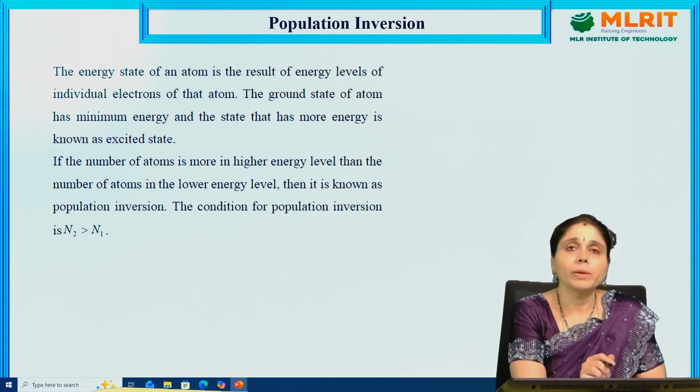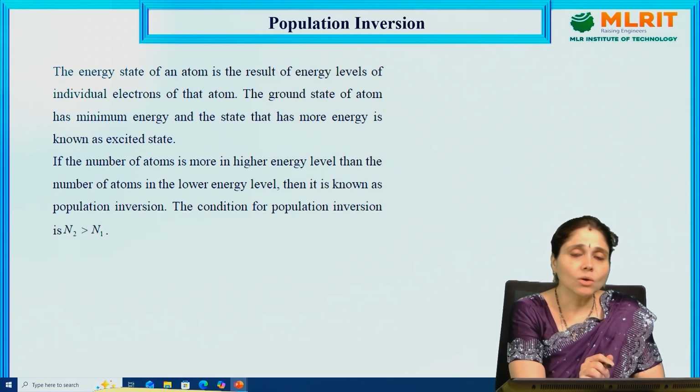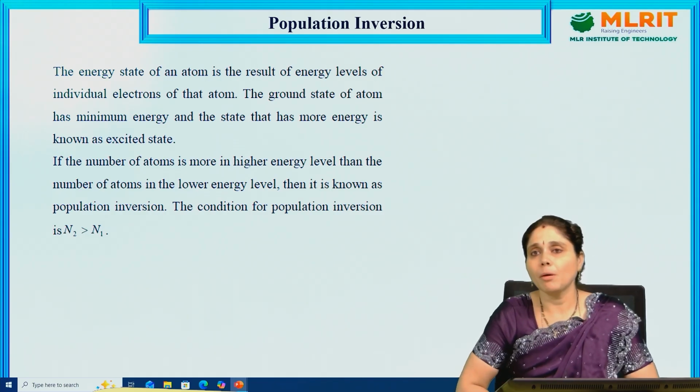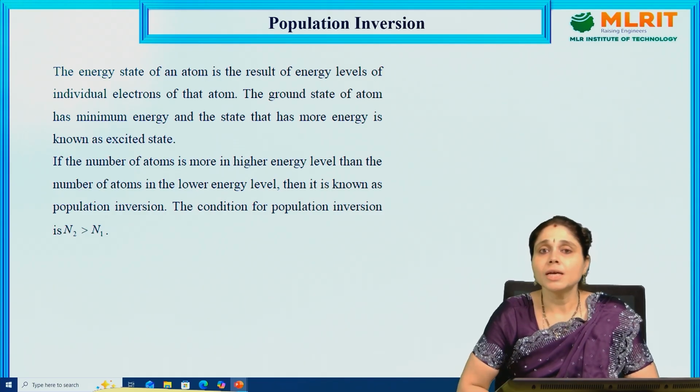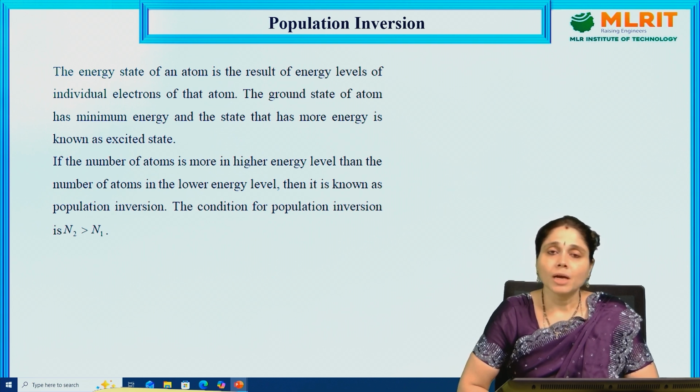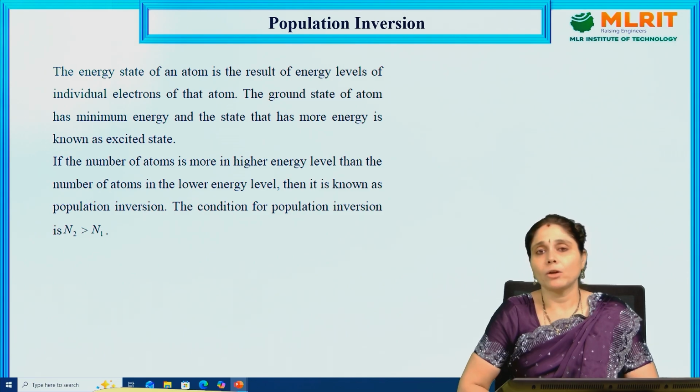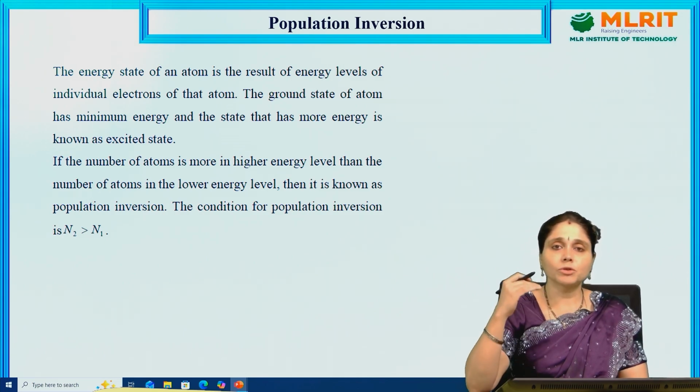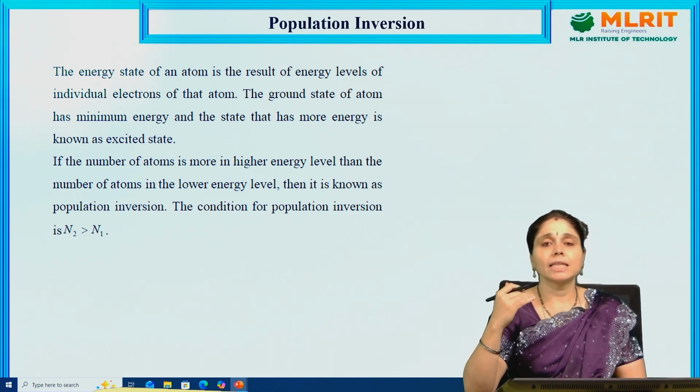Now, population inversion. Population means the number of atoms that exist in the ground state or excited state. So, the first population is the number of atoms in the excited state or ground state. Now, we need to invert the population, so that the number of atoms is more in the excited state than in the ground state.